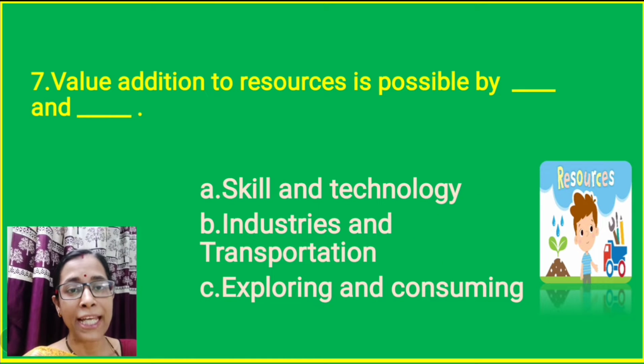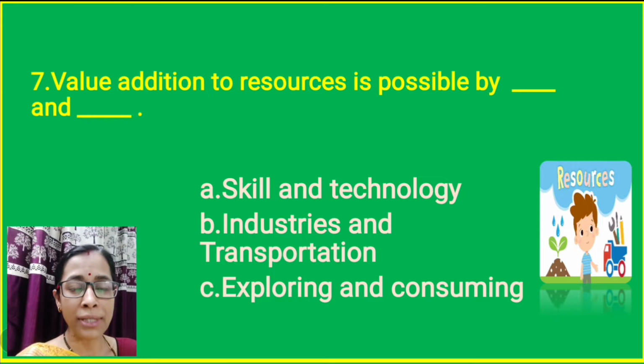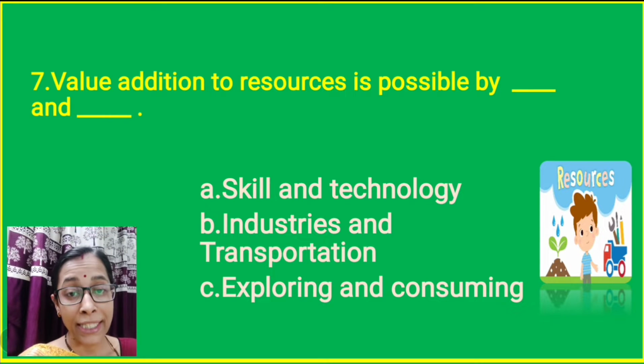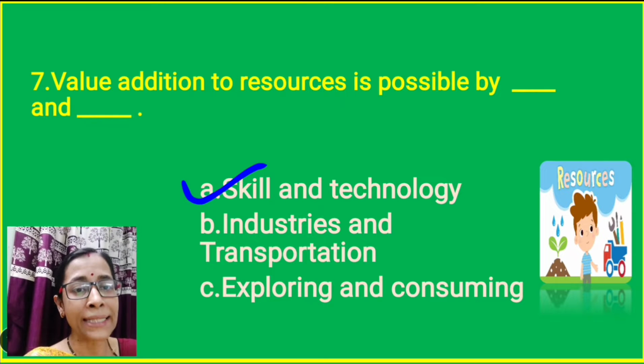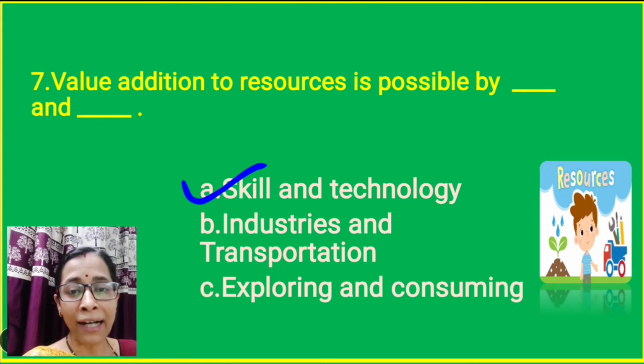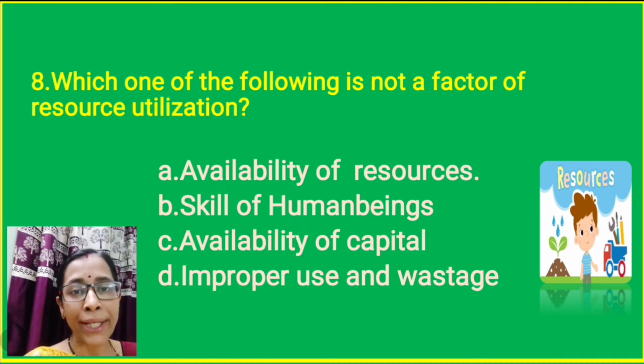Question number 7. Value addition to resources is possible by dash and dash. By skill and technology, by industries and transportation, by exploring and consuming. Here the correct option is option A, that is skill and technology. With this we can add value, we can process the resources which are available and that will become more valuable, more usable.